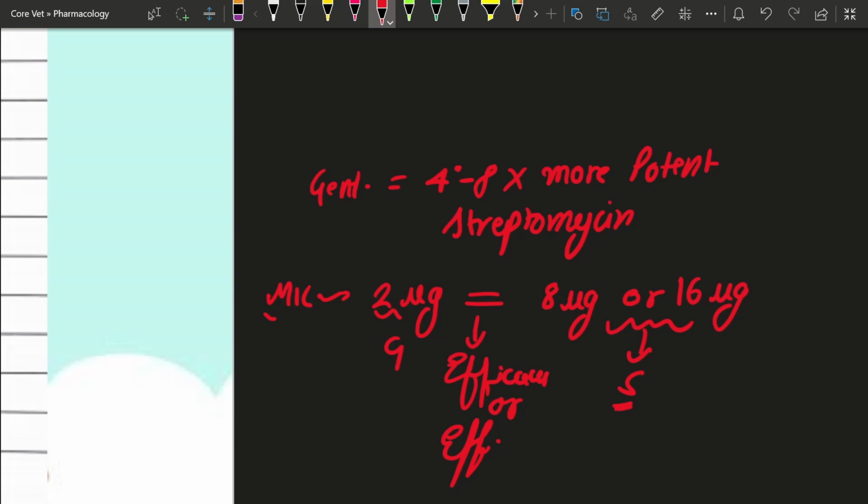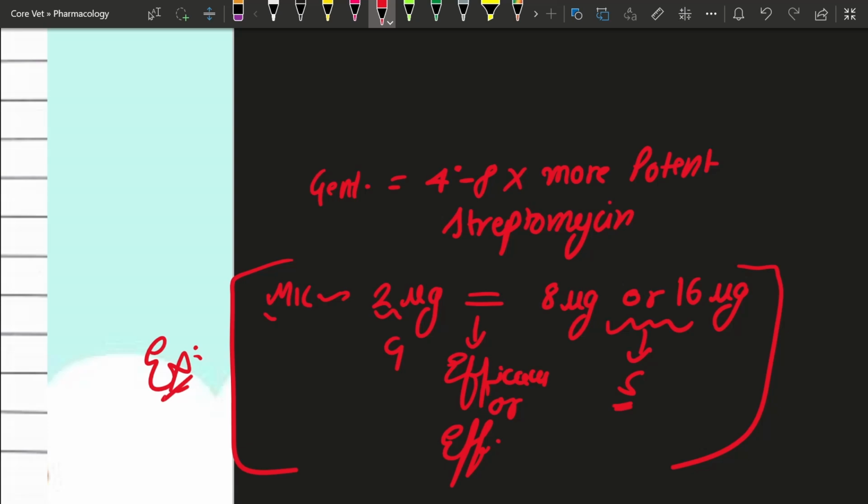If gentamicin is giving a response at 2 microgram, then the same response or the same potency would be shown by streptomycin at 8 microgram or 16 microgram. This is a general example. It's not an accurate formulation. It is just to explain the times variability, right? It's just a general example to have a clearer concept regarding the MIC value. So gentamicin is 4 to 8 times more potent than streptomycin.